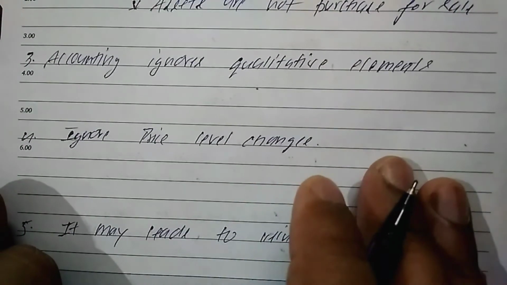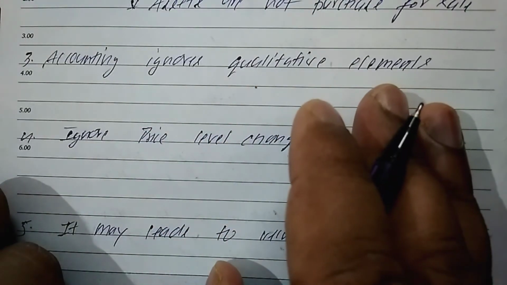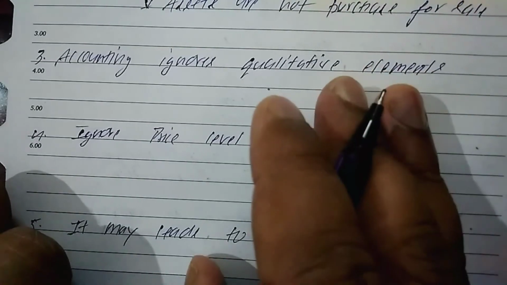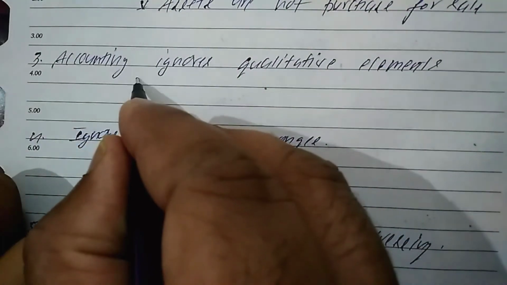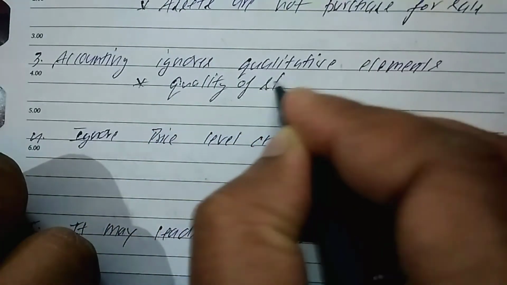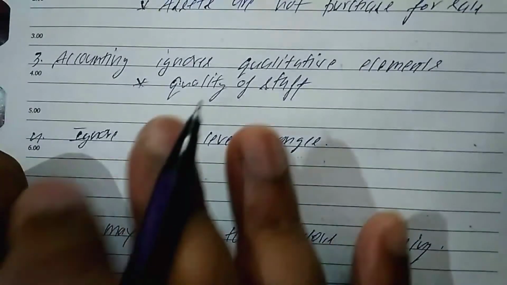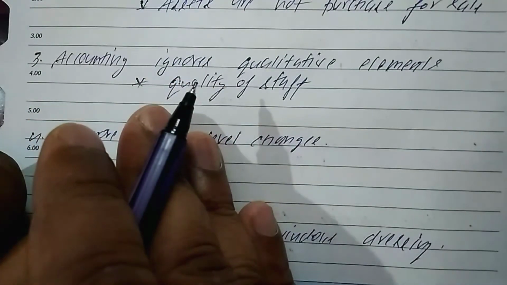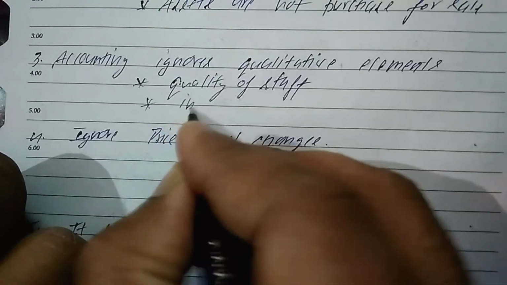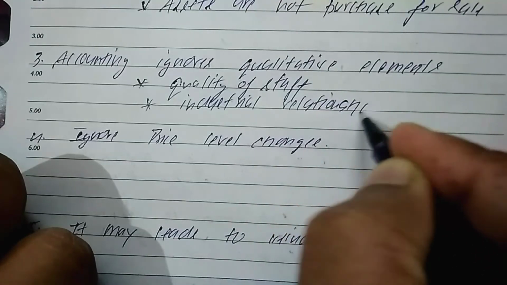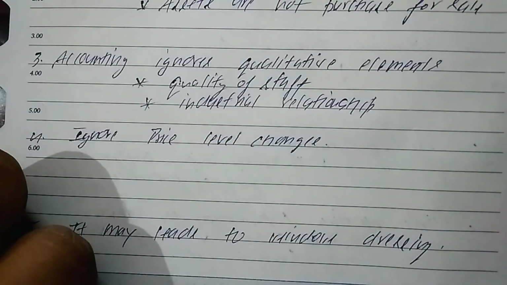The next limitation of accounting is that it ignores qualitative data. Only information in quantitative, monetary form needs to be recorded. Qualitative information will not be recorded, like the quality of the staff, which helps in increasing performance. Because the quality of the staff is non-monetary, it will not be included in the accounting. If you have a good industrial relationship, that will not be recorded. So this type of information will be ignored while preparing the books of account.